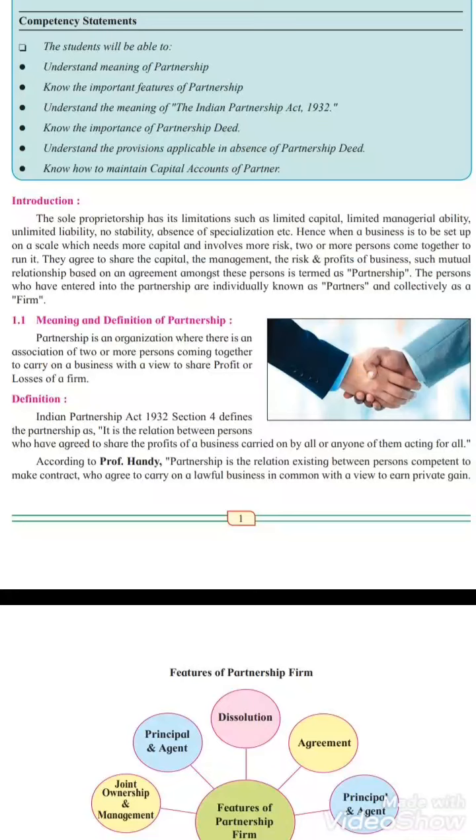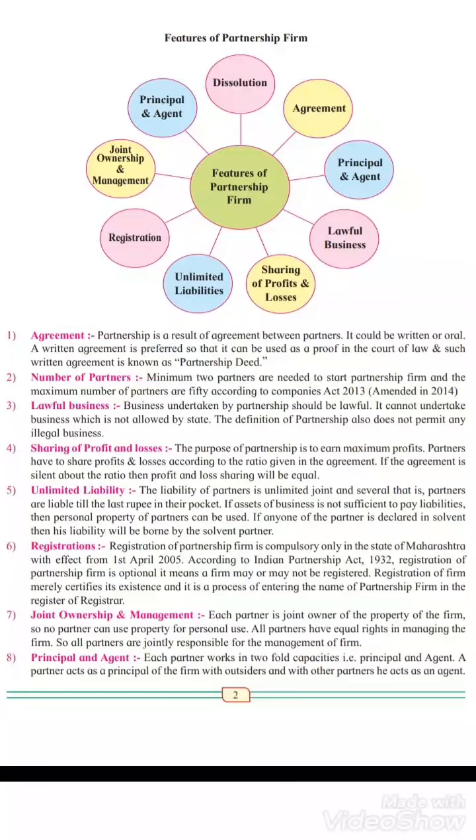Next point is features of partnership firm. So this organization, this partnership firm has some features. There are 9 important features: first, agreement. Now what do you mean by agreement, students? Agreement is nothing but again the contract which is signed by the agreed partners. It can be oral or written.